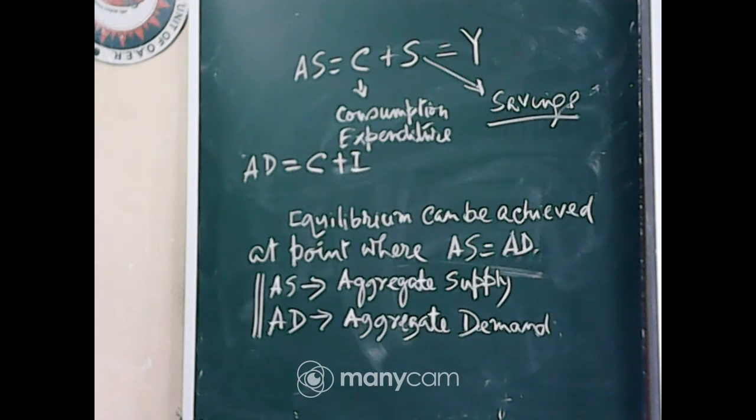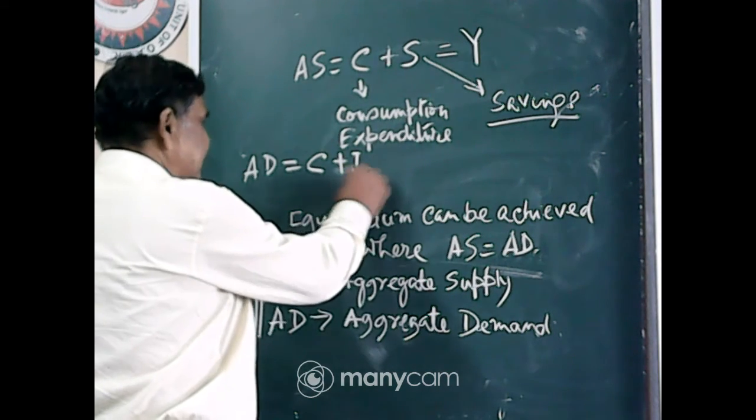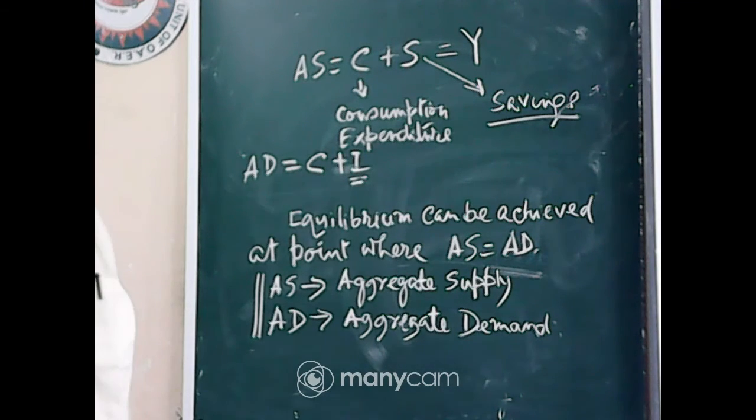Now, in place of S in case of aggregate supply, we are getting I in aggregate demand, and C is common. That is, consumption is common in both AS and AD.